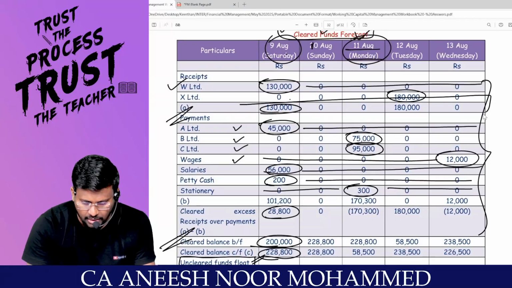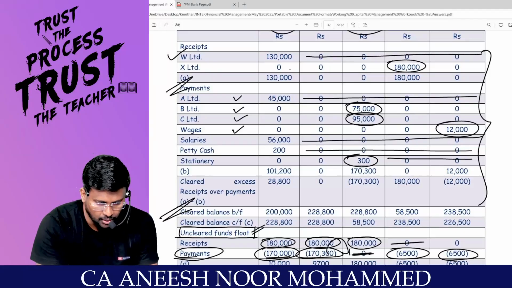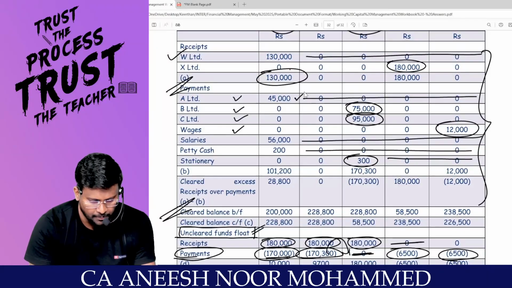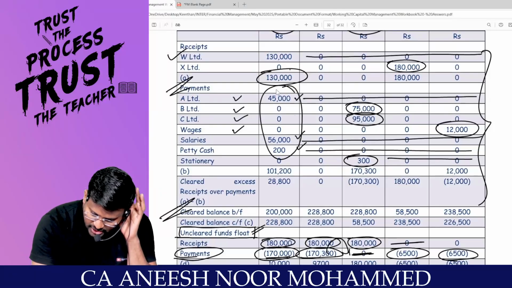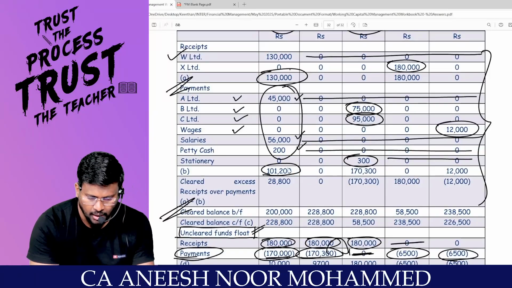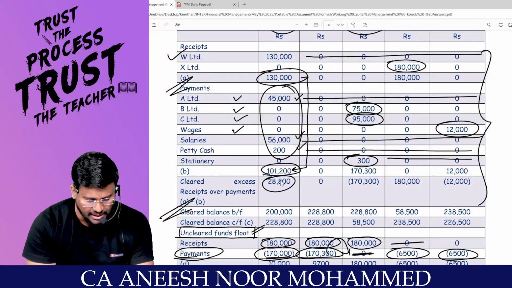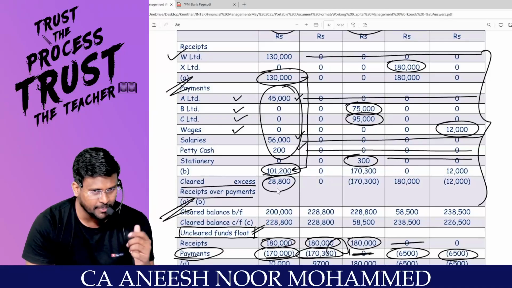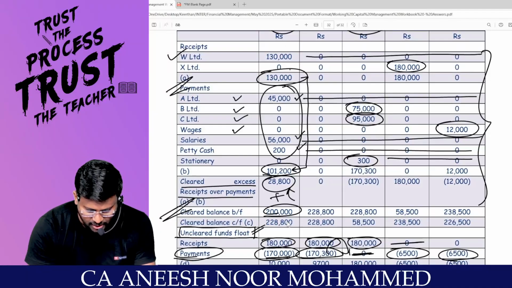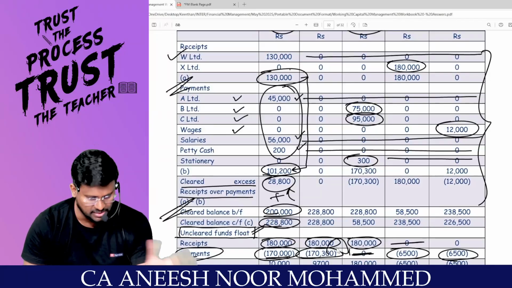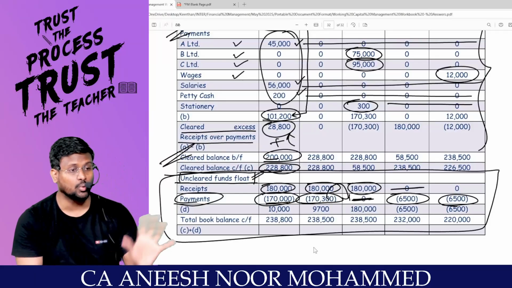Total 1,30,000. From that, 45,000 is payment you made, 56,000 you made payment, 200 you made payment. 45, 56, 200 comes to 1,01,200. From 1,30,000, if you pay 1,01,200, 28,800 will be cleared. Cleared means excess money with you. So already you have 2 lakh, now you have 28,800, so 2,28,800 will be the balance. That's it. The uncleared fund float is just a control account, not the cash account.